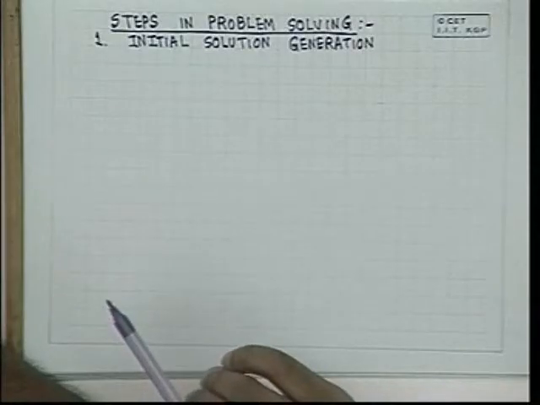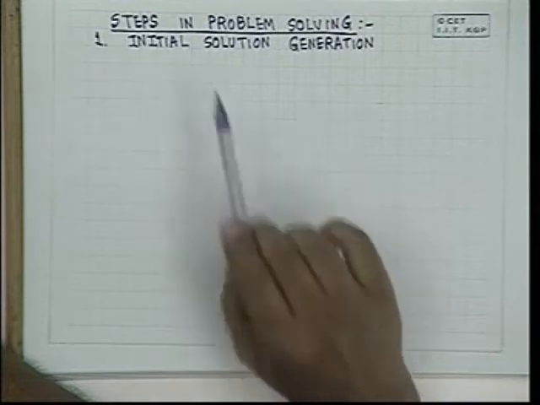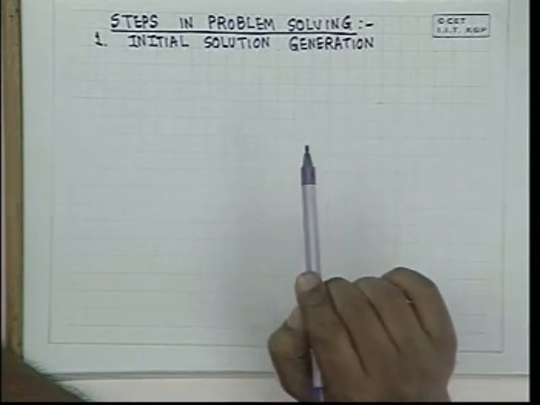There are no hard and fast rules. These guidelines can be broken to obtain better solutions in some problems. But these are the general techniques which can be used to obtain solutions to a large number of problems. The first is initial solution generation. That is, sorry, you have to try and solve the problem which has been posed to you in some form.